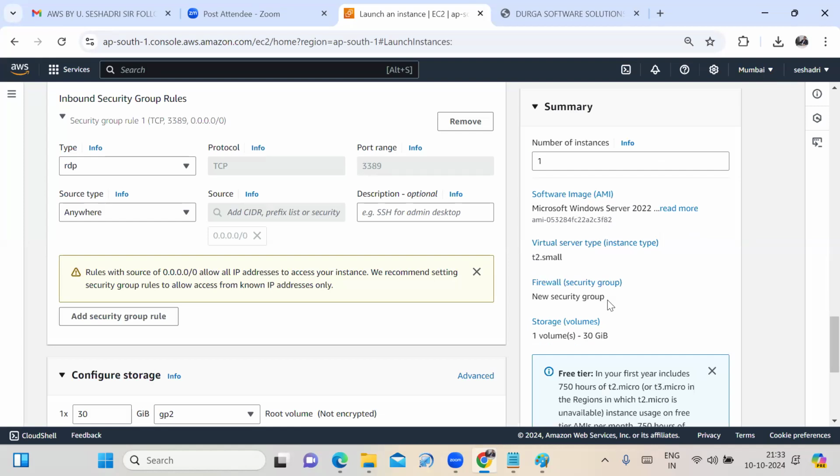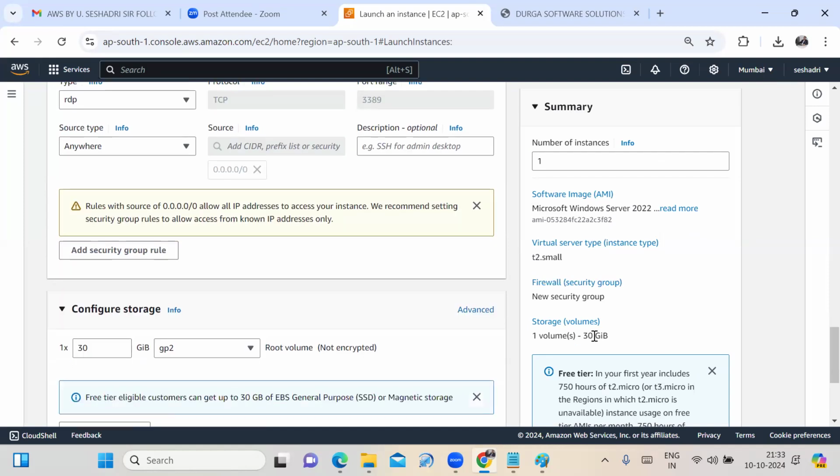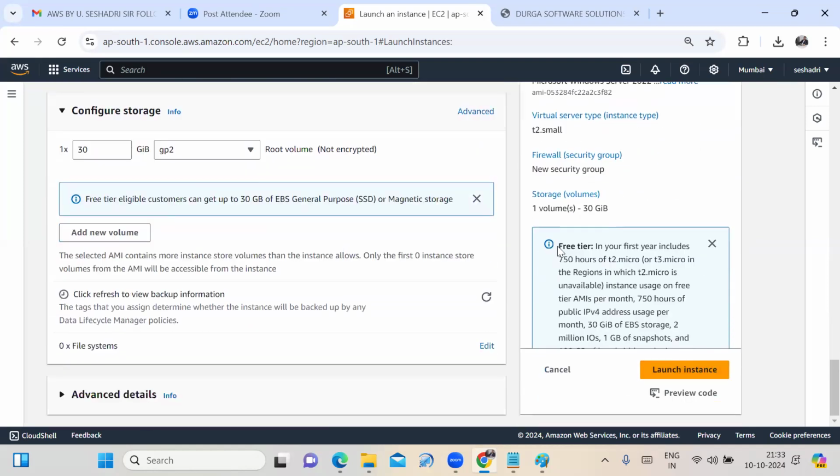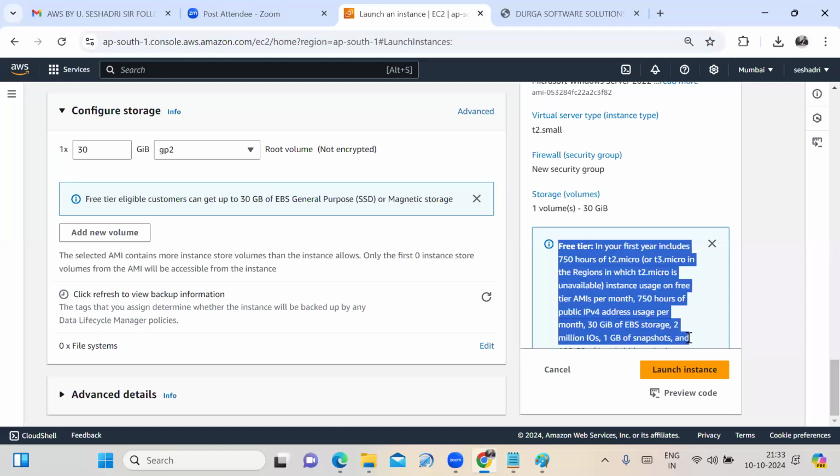What is the Amazon machine image you are selecting? While launching the instance, what is the instance type you are selecting? T2.small. How much storage is it providing? 30 GB. Here it is providing the free tier limitations, that is in your first year, while creating your AWS account. How many hours is it providing per month? 750 hours per month it is providing the free service.